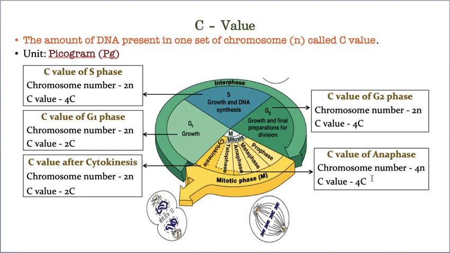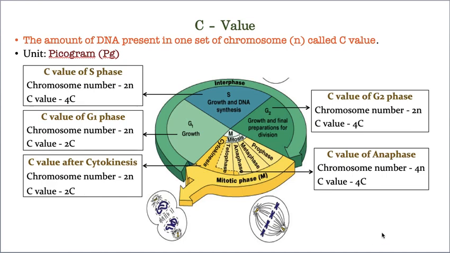Hope you understood. And at the end of cytokinesis, two daughter cells are completely formed. That's why again it became normal. The chromosome number is 2n and the C value is 2C. Hope I told you clearly. If you still have any confusions, you just ask me again, I will re-explain it. Okay, but I think I explained clearly.